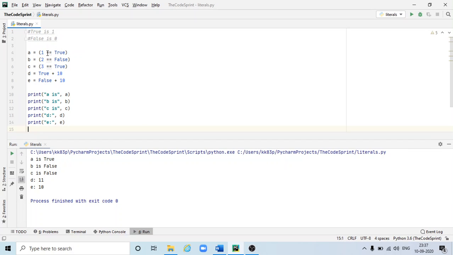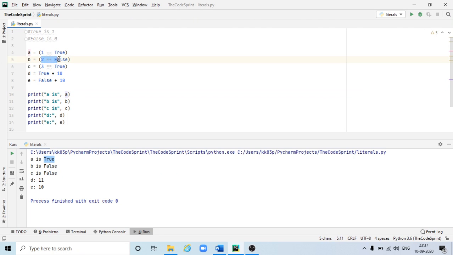So here 1 equal to true, so it means 1 equal to 1. So true is 1, so in place of true, you just put 1. So 1 equal to 1, which is true. Then the result of this expression, true, is assigned to a. And whenever you try to print a, it is printing here as true.